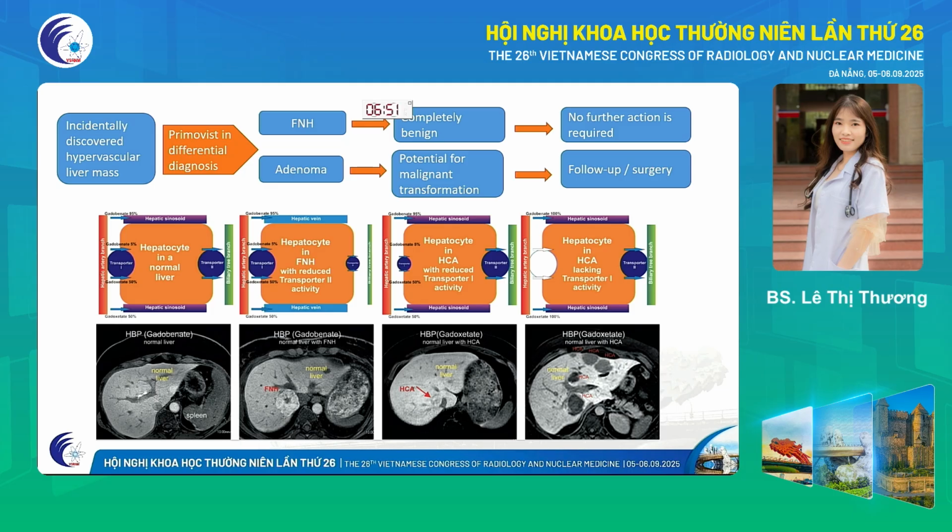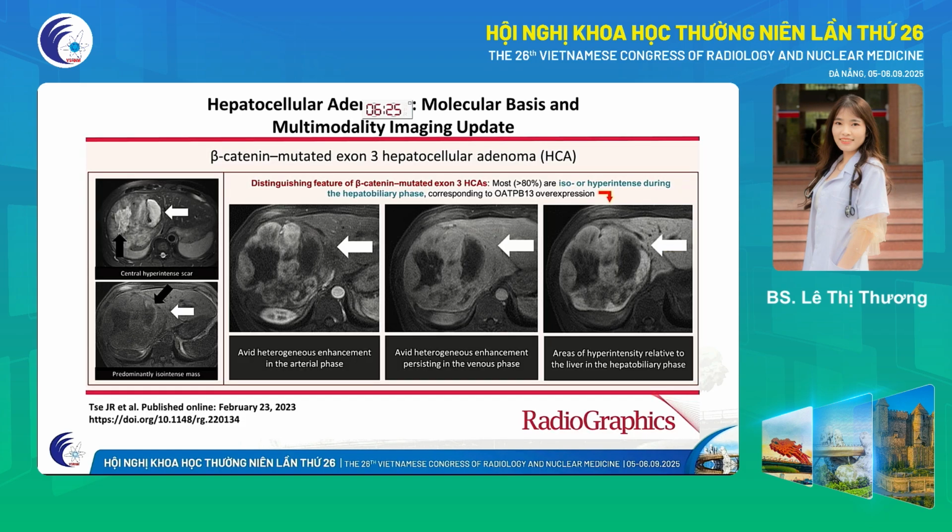So I have a question. Why do we need to differentiate between FNH and adenoma? As we know, FNH is completely benign, so no further action is required. But adenoma has potential for malignant transformation, so we need to follow up or do surgery. Adenoma has 4 subtypes, so we need to find out which subtype has potential for malignant transformation.